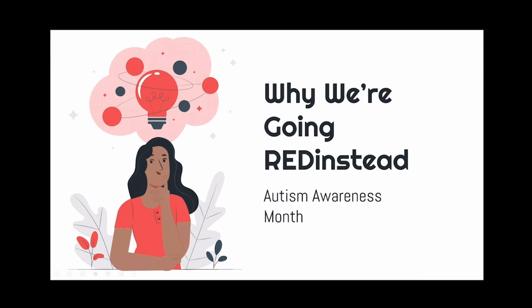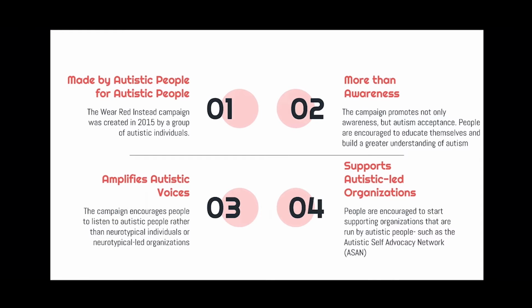Good morning, Great Valley. Today I'm telling you why we're going red instead for Autism Awareness Month. 1. It's made by autistic people for autistic people. The campaign was created in 2015 by a group of autistic individuals. 2. The campaign promotes not only awareness, but autism acceptance. 3. The campaign amplifies autistic voices. And 4. It supports autistic-led organizations.